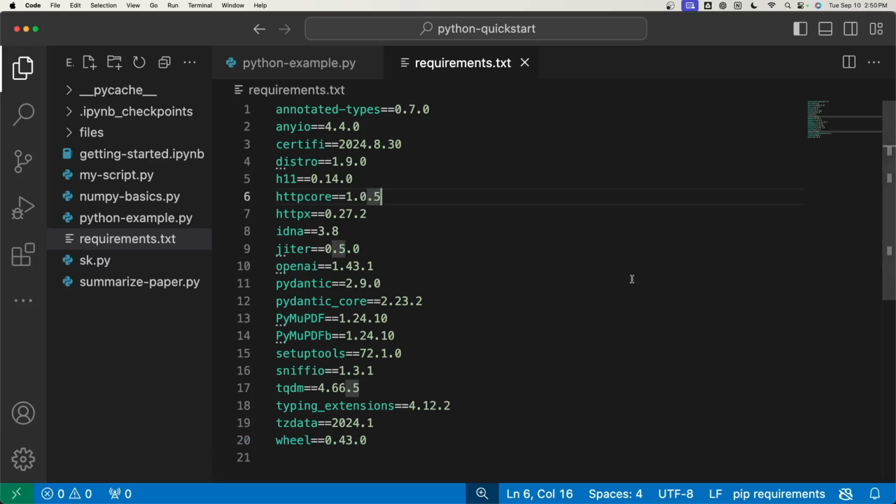We can actually look at that here. So I've opened it up in VS Code, and we can see that it lists several library names along with their versions. So when we run pip install -r requirements, what pip does is it goes line by line through this text file and installs each of these libraries and the correct version.